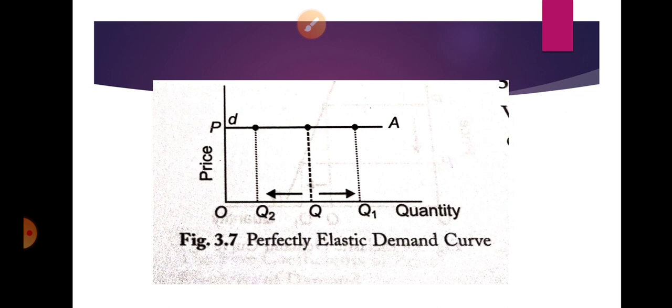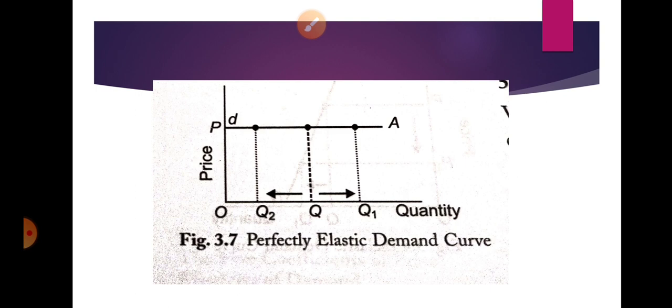So EP is perfectly elastic, meaning a slight change in the price can cause a large change in the quantity demanded. We can understand this with the help of an example, where the price of the commodity changes a little bit, but the quantity demanded changes unlimitedly.